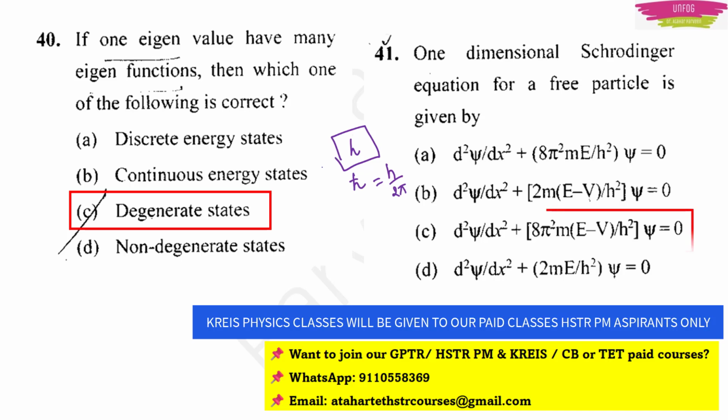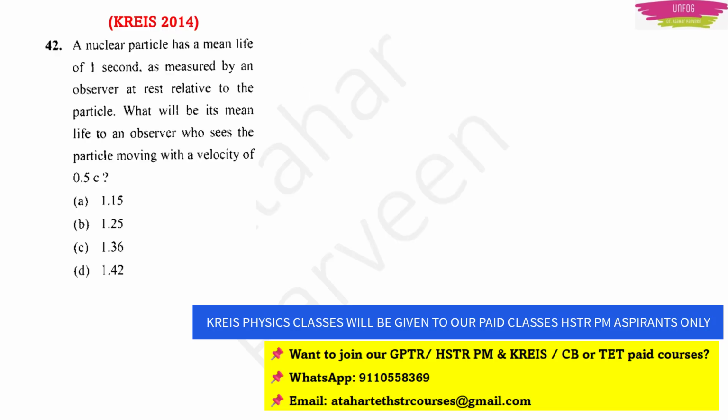Here option C, d square psi by dx square is equal to 8 pi square m into E minus V by h square into psi is equal to 0. This is our one-dimensional Schrodinger equation for a free particle, where capital E is kinetic energy and capital V is potential energy. Clear? Of course, psi is the wave function, which we have discussed a lot in our quantum mechanics classes in KREIS physics classes.